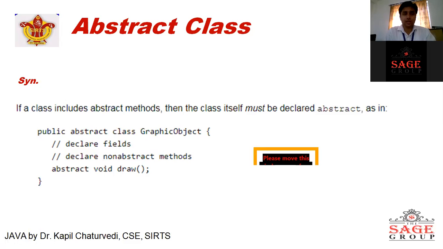So we prepare a simple class, put the abstract keyword, define it as public, and inside it make some methods with a definition and some methods with no definition by putting the abstract keyword.